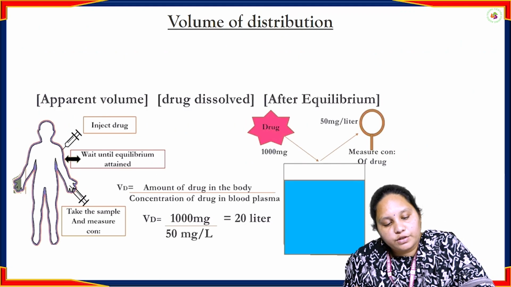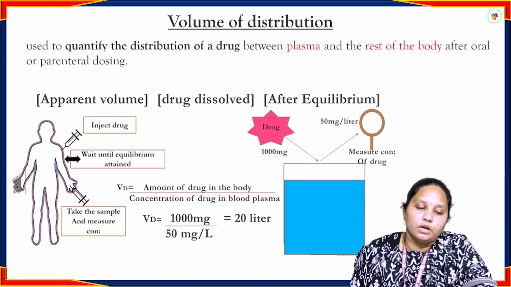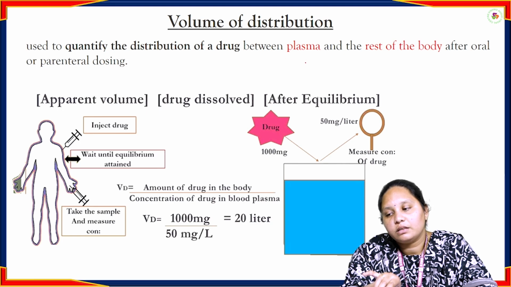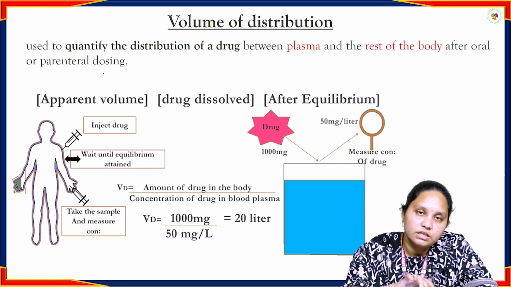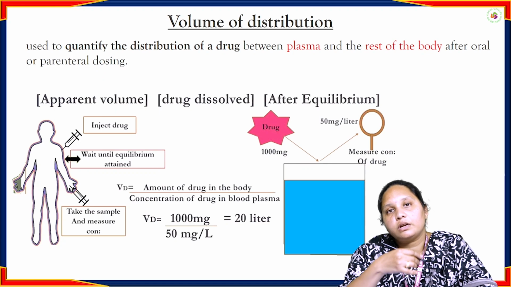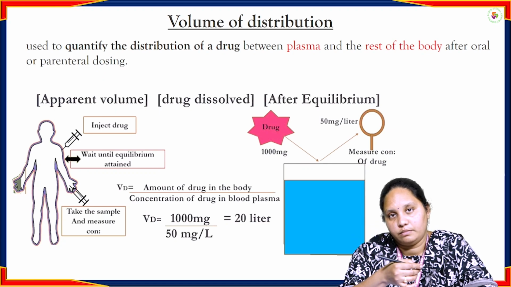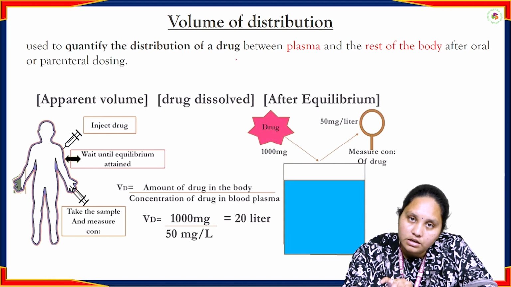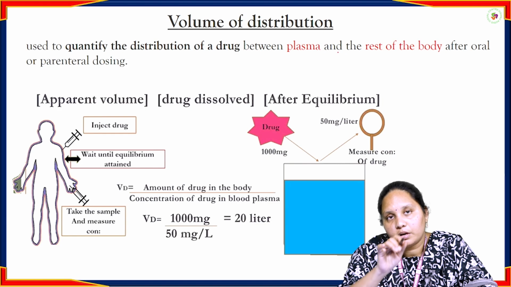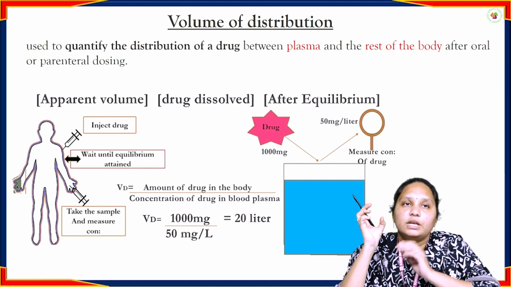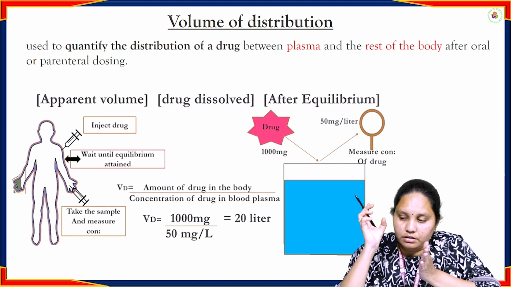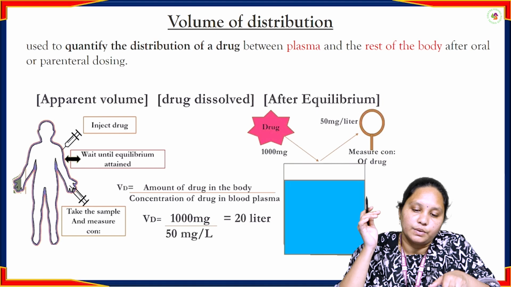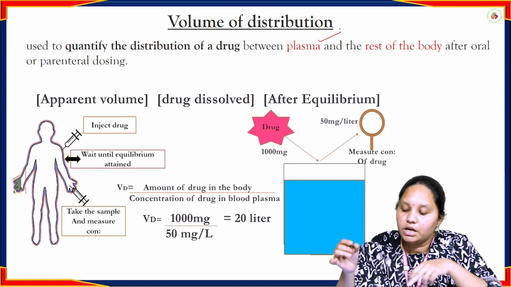Coming to the volume of distribution. The volume of distribution is used to quantify the distribution of the drug between the plasma and the rest of the body after oral or parenteral administration, meaning how much of the drug is utilized by the body. Quantifying the distribution of the drug between the plasma and the rest of the body: how much the target organ absorbed, and how much of the drug is still retained in the plasma, whether the drug is administered through the oral route or the parenteral route. Studying that is the volume of distribution.